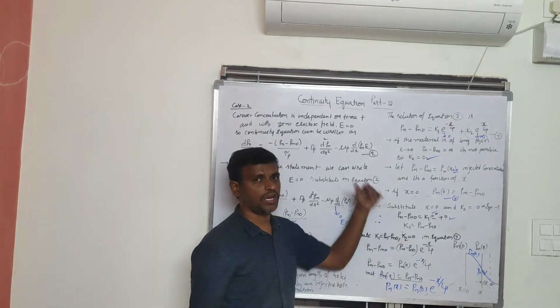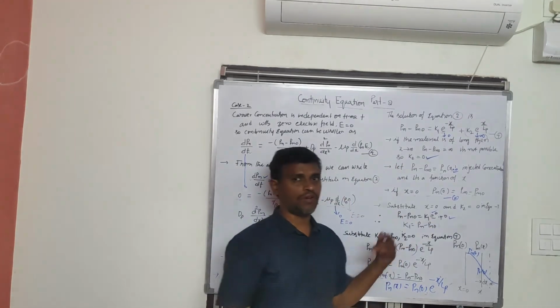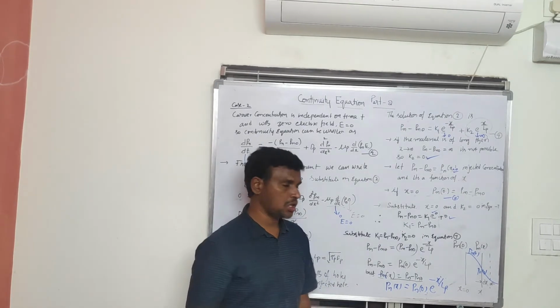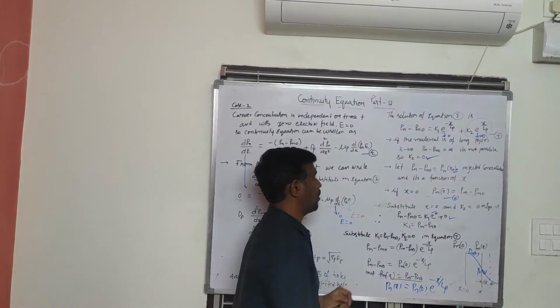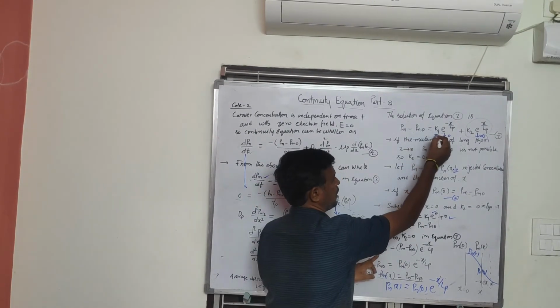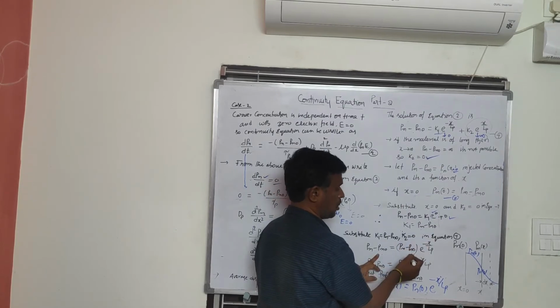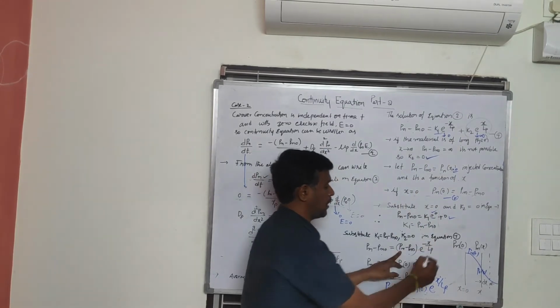Now substitute the k1 and k2 values. We calculated k2 equal to 0 and k1 equal to Pn minus Pn naught. Substituting in equation number 7, we get Pn minus Pn naught as it is, and k1, which is Pn minus Pn naught, multiplied with e power minus x by Lp, plus 0.